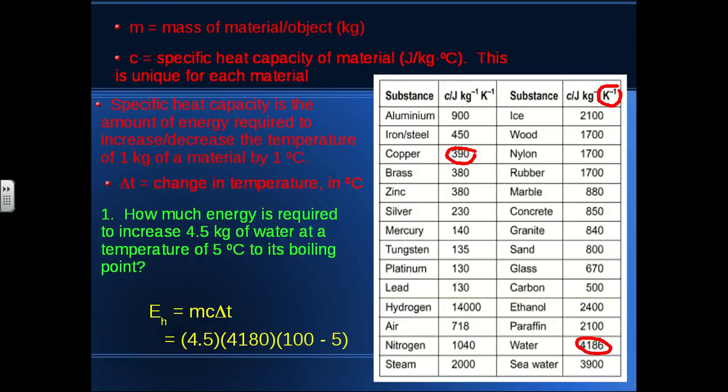I'm using 4,180. I used a different table for that, but that's okay. And then the change in temperature will be temperature 2 minus temperature 1, so 100 degrees Celsius minus 5 degrees Celsius. And when we work that out, we get 1.8 times 10 to the 6 joules, or 1.8 megajoules of heat.